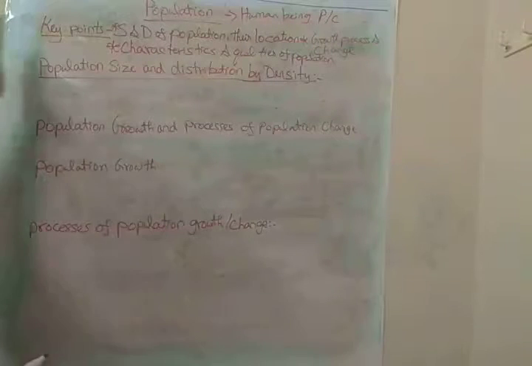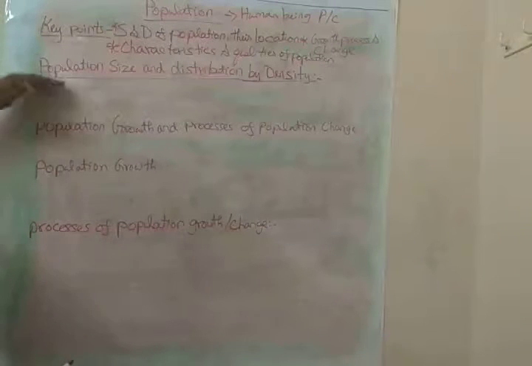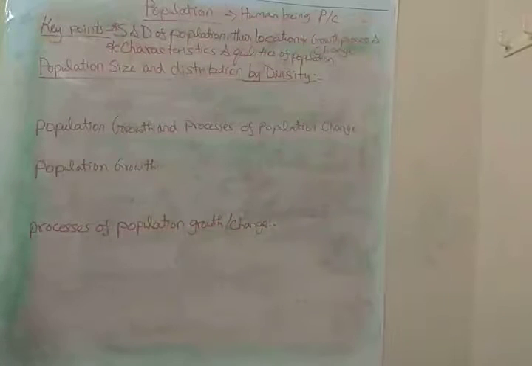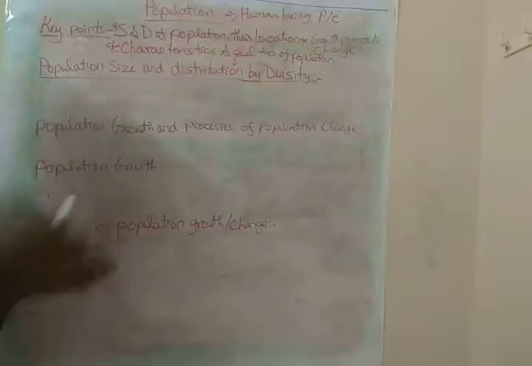In the first topic, we are going to learn population size and distribution by density. You all know what population density is, right? Population density means a group of people living in a particular unit of area.